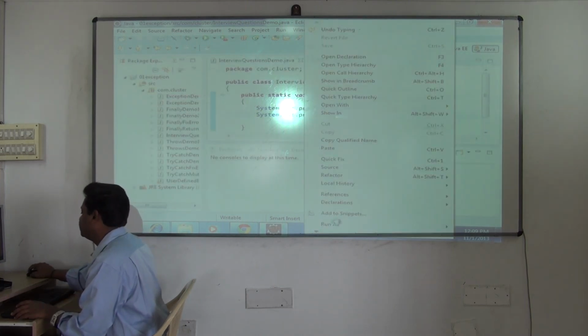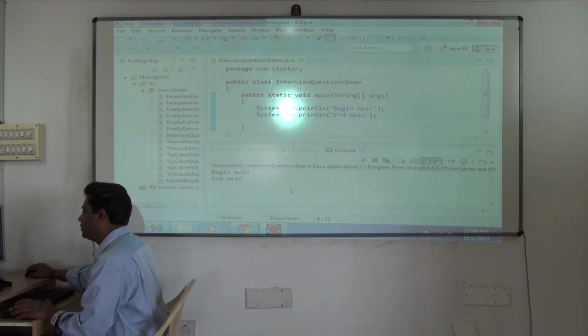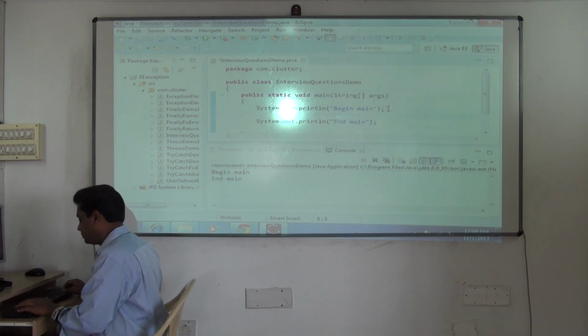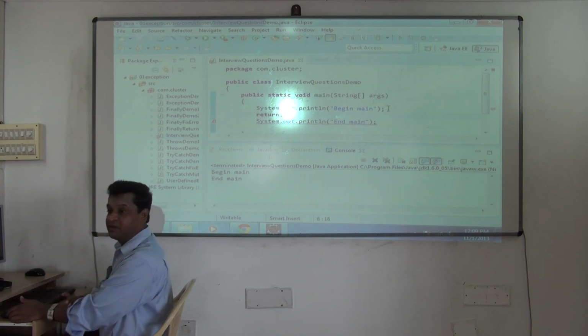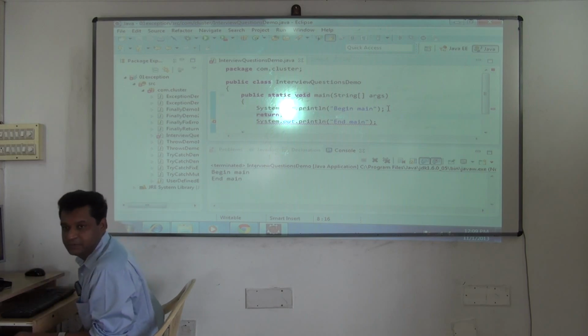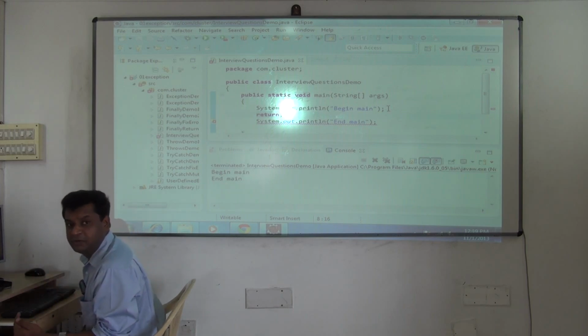So I'll run the program. Both will execute. There is no issue for the time being. By chance, if I put return here, is it valid to use the return keyword in the main method? Yes. I can use only return, but I cannot return a value. Understood? I can use the return keyword, but I cannot return a value.